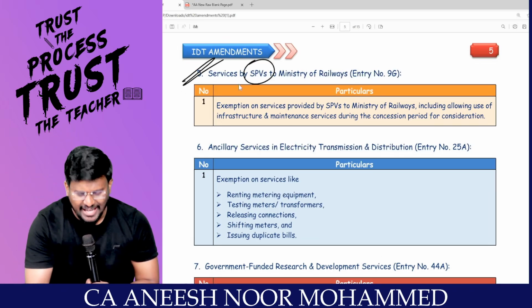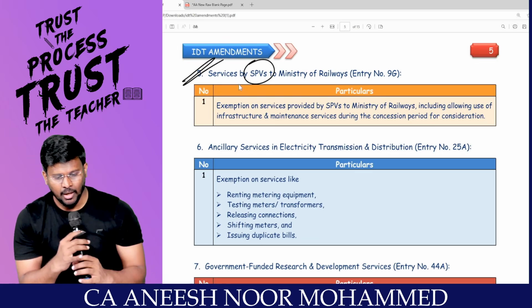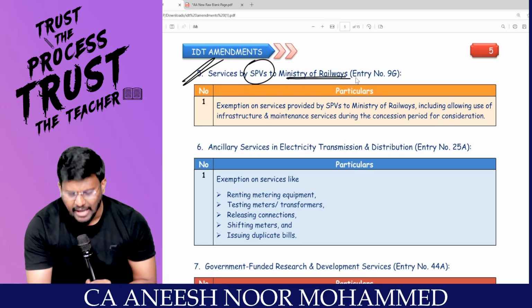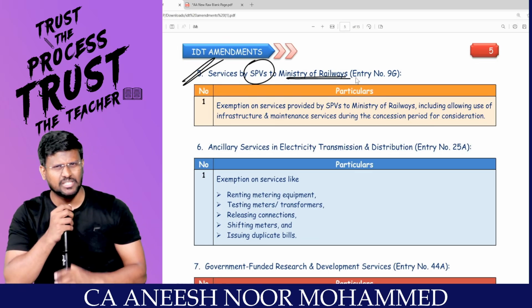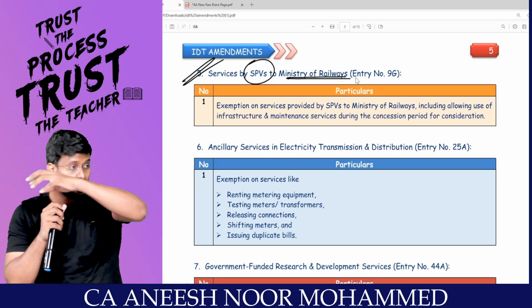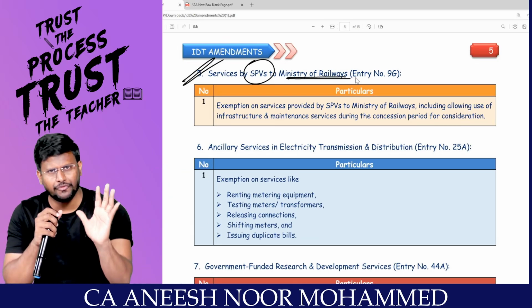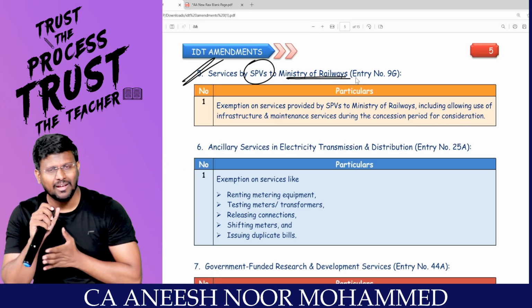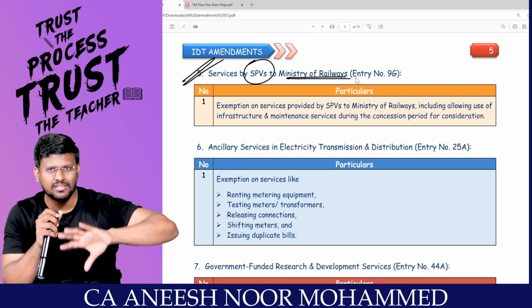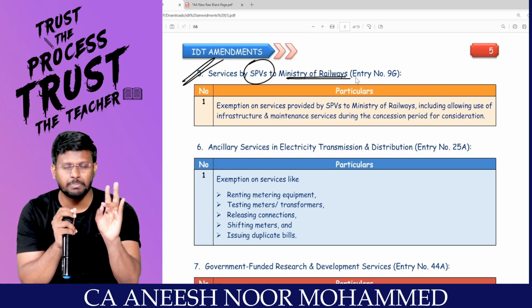Services by SPV. SPV means special purpose vehicle. Services to the Ministry of Railway are exempted. If you go and see the railway station, there will be escalators, a lot of railway track, a lot of infrastructure. Do you think that the train master will come and do all these things? No. There is a body called SPV.